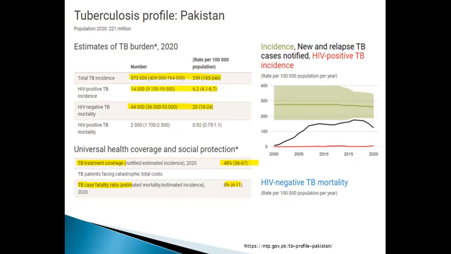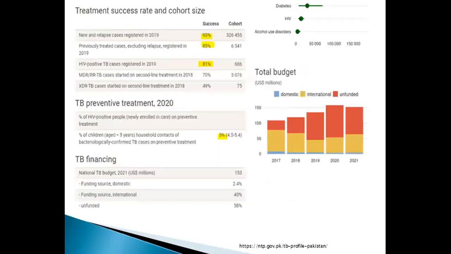Universal health coverage and social protection in 2020 is 48%, and the TB case fatality ratio is 8%. The treatment success rate for new and relapse cases registered in 2019, according to the National TB Control Program Pakistan, is 93%, and for previously treated cases registered in 2019 it is 85%.